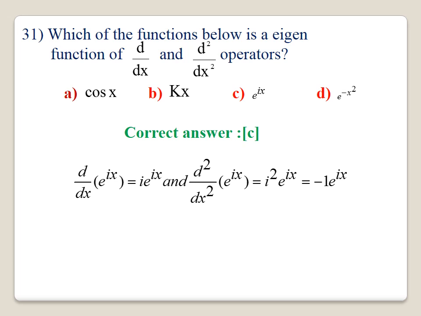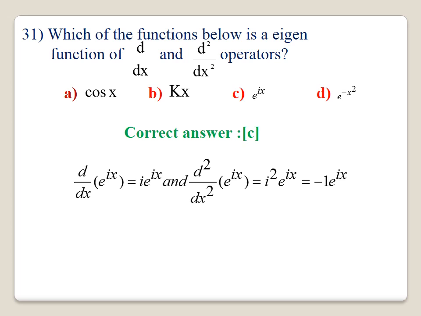31. Which of the following functions is the eigenfunction of the d by dx and d square by dx square operators? Here the wave functions are given. We have to find out the eigenfunction for the operator. The first one is cos x. It is not an eigenfunction for the operator d by dx. Similarly, kx is not an eigenfunction of the operator d by dx, nor of d square by dx square. And e power of minus x square is also not an eigenfunction for the two operators.